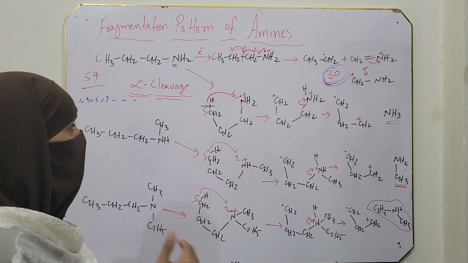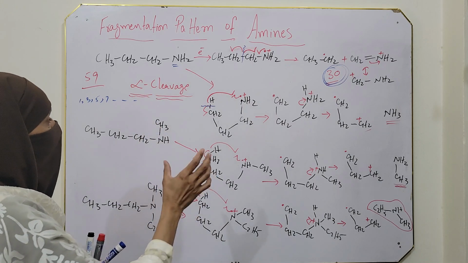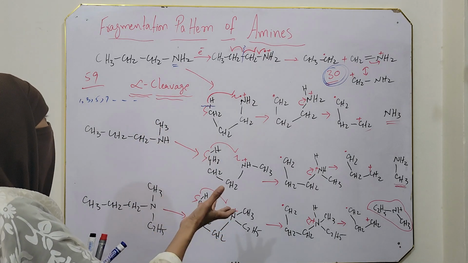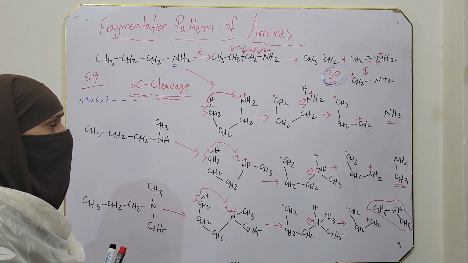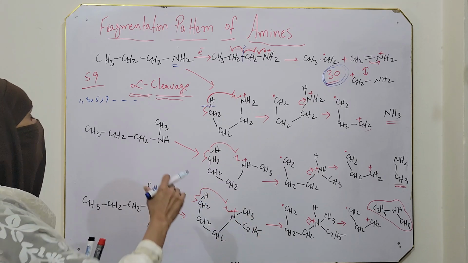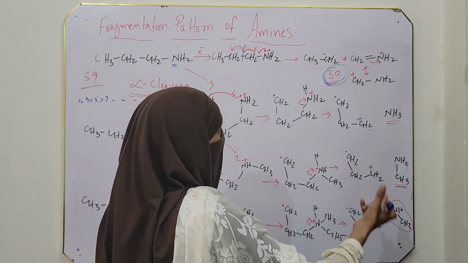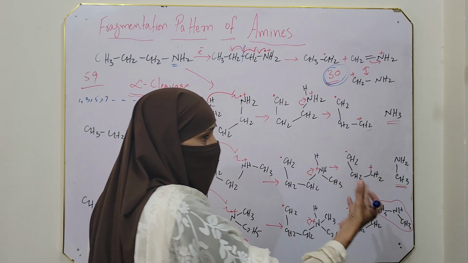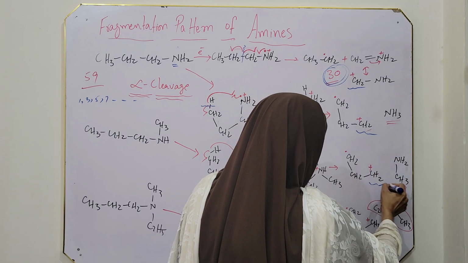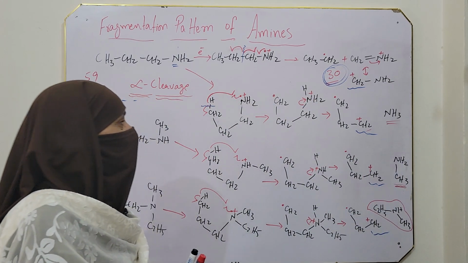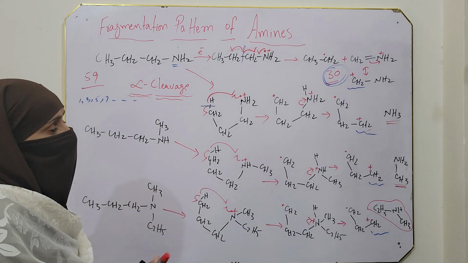As far as the molecular ion peak and base peak are concerned, primary and secondary amines have a weak molecular ion peak, and tertiary amine again has a very weak molecular ion peak. It does not properly appear in the mass spectrum. And which fragment will give the base peak? Again, we will check whether a primary carbocation is formed, secondary is formed, or tertiary is formed. Here, a primary carbocation is formed. It is also primary, and it is also primary. In all cases, we got a primary carbocation. Then we will select the base peak according to chain length.